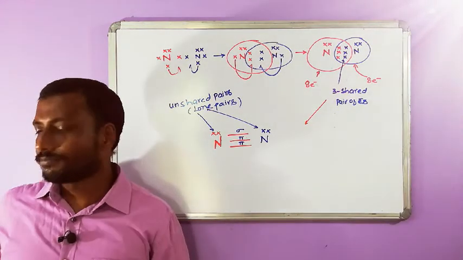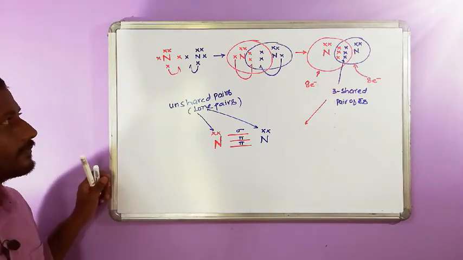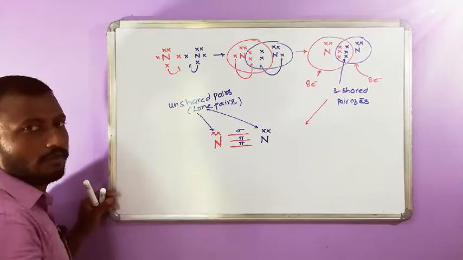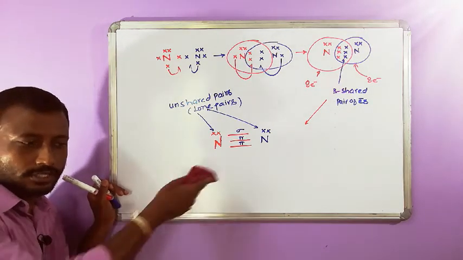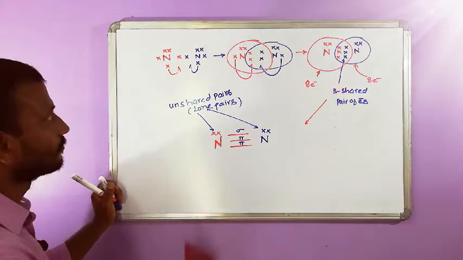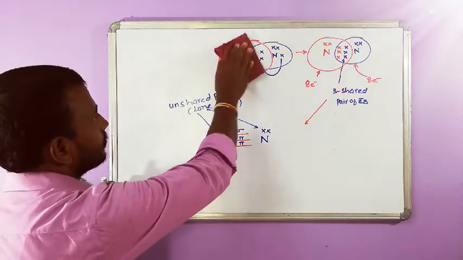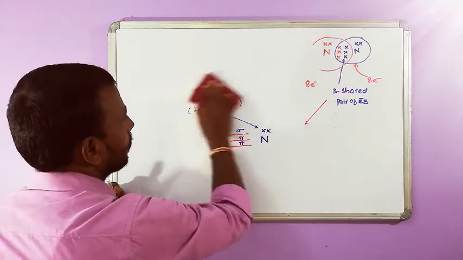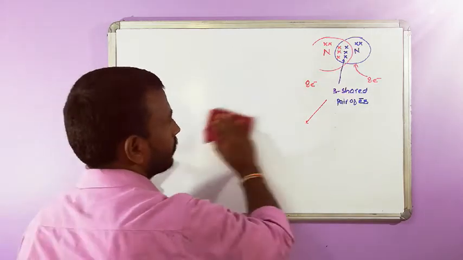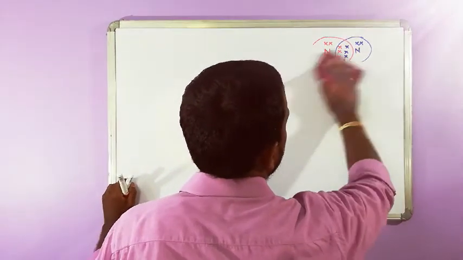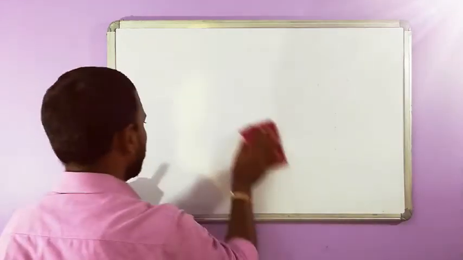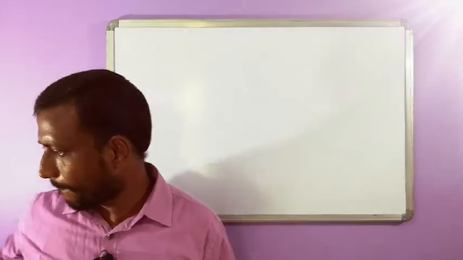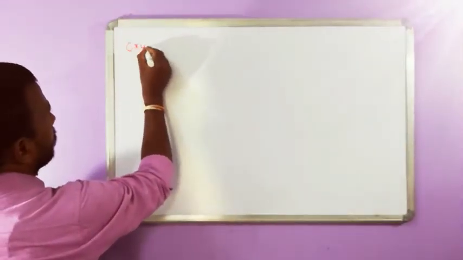Can you look at oxygen? If you do not understand here, there is still time, as we are going to discuss oxygen, then you can tell. Let's go for oxygen.